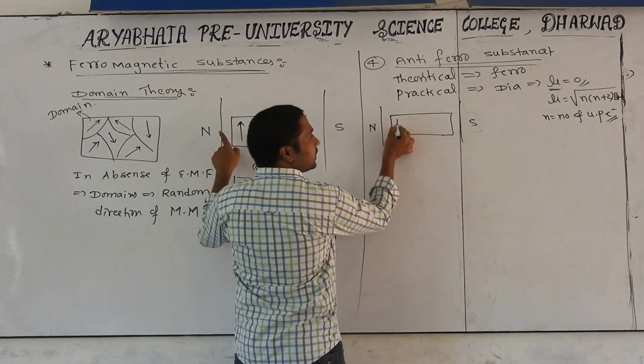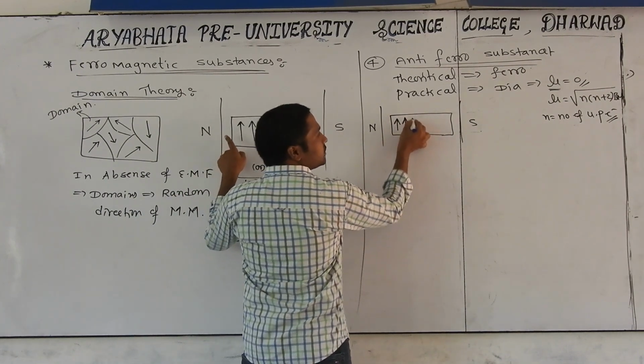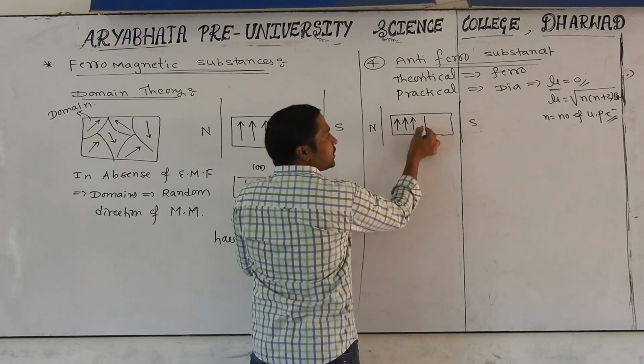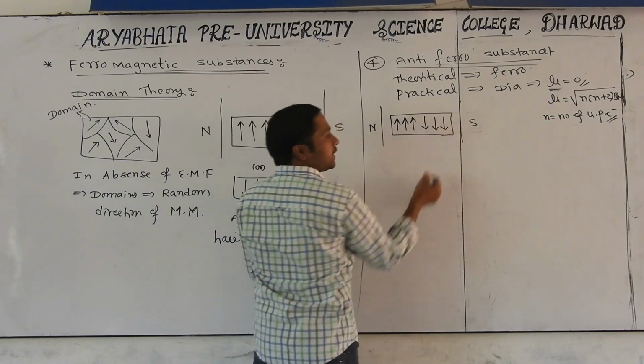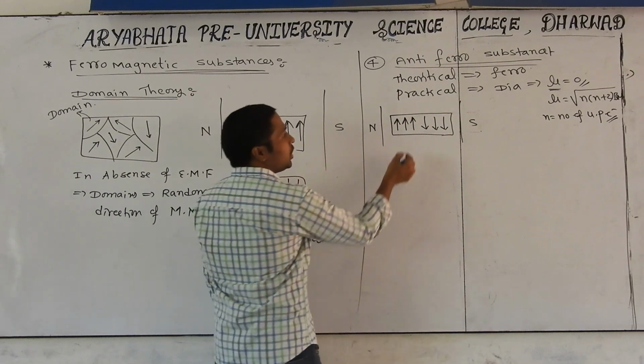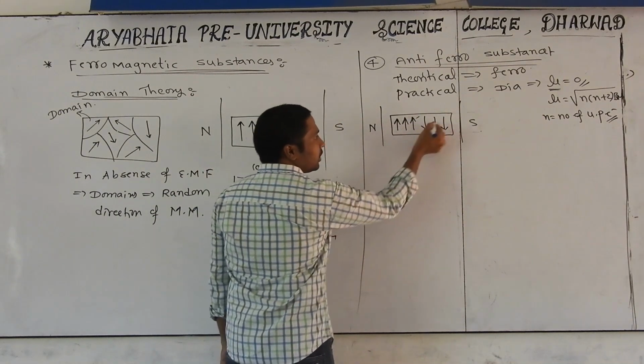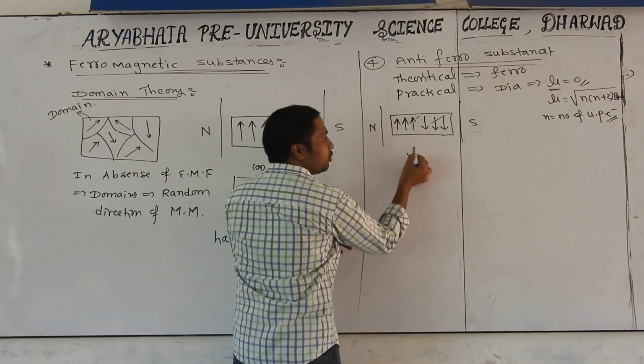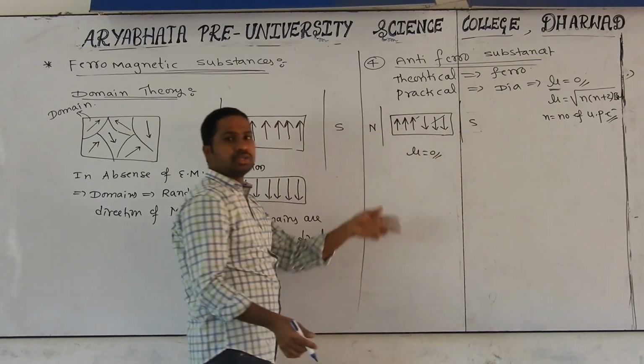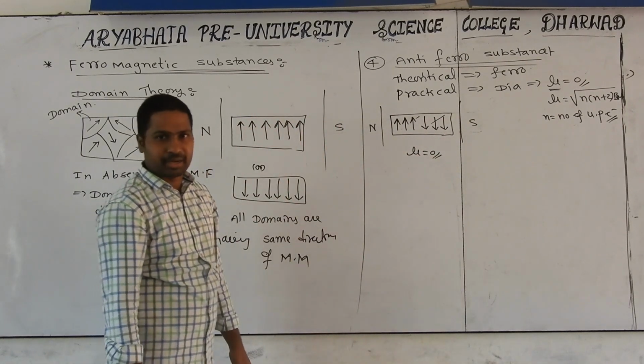Here, how many domains are there? 6 domains. Out of 6 domains, 3 are in one direction, 3 are in another direction. Automatically, what is happening? Mutual cancellation will be going on. Due to mutual cancellation, net momentum is becoming 0. Such materials only we are calling as paramagnetic substance.